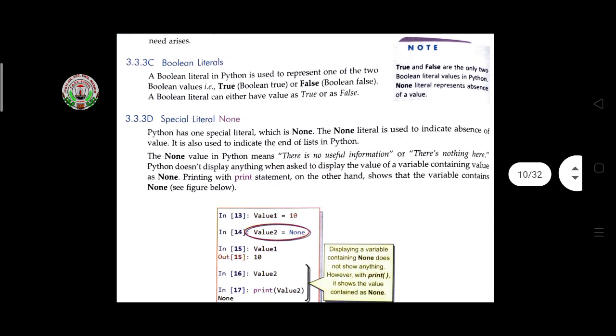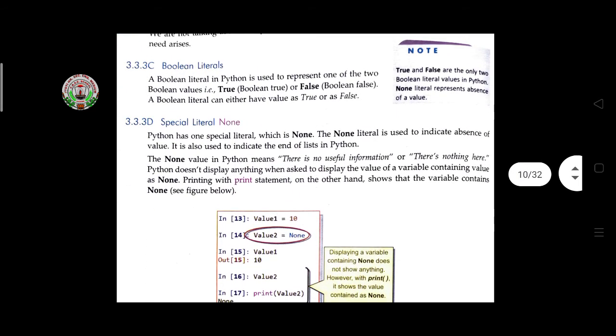Now come to the boolean literals. A boolean literal in Python is used to represent one of two boolean values, true or false. Suppose the answer is false, then it returns 0, and if the answer is true, then it is returned as 1. Like this, the boolean literals are formed.